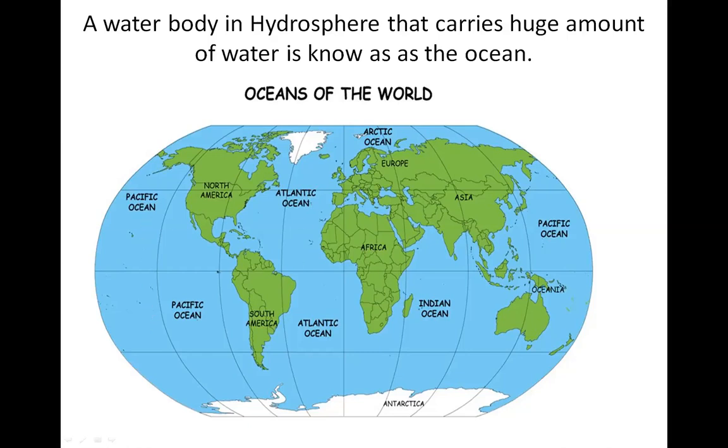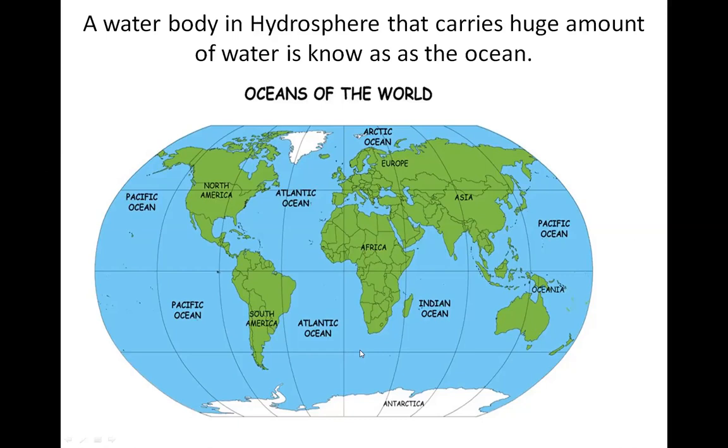So these are the oceans which cover the maximum amount of water. These oceans are the Pacific Ocean, Atlantic Ocean, Indian Ocean and the Arctic Ocean. All these oceans are connected with each other.